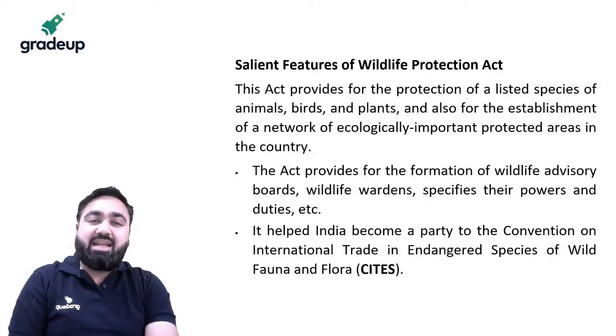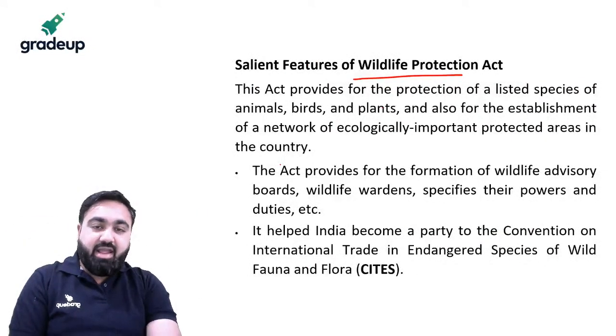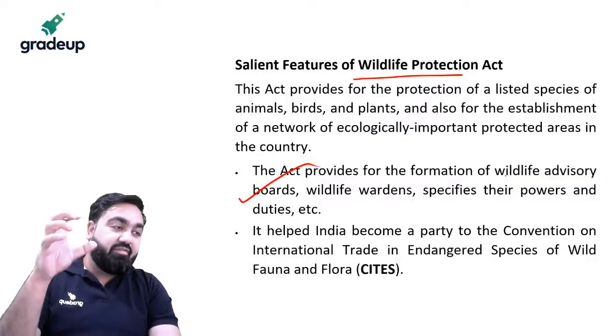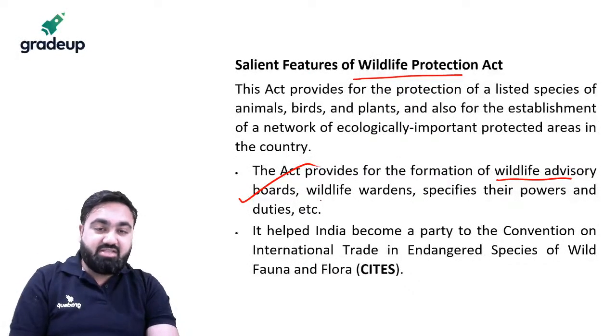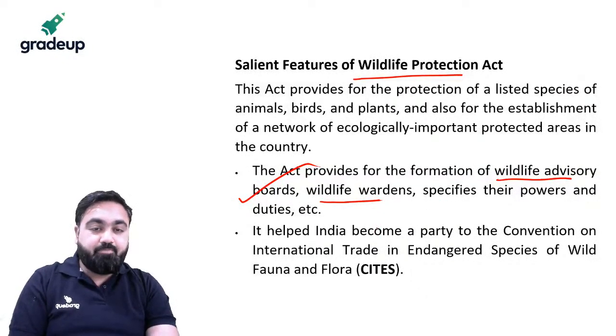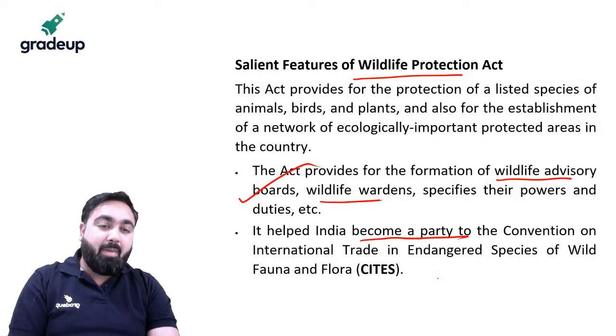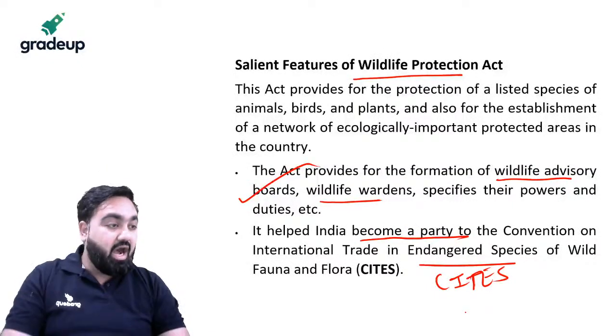Now, what exactly are the features of this act? It provides for the formation of different types of bodies like the wildlife advisory board and wildlife wardens, giving powers and duties to them. India has also become a party to CITES, which is an international agreement where countries have agreed that they will protect endangered species around the world.